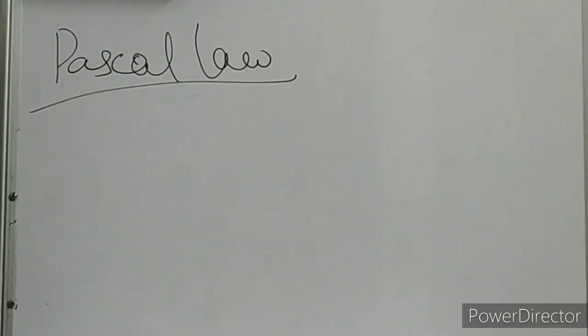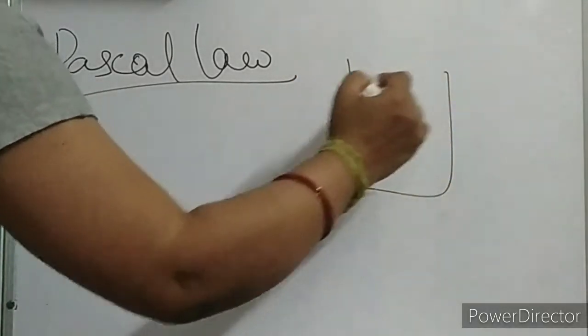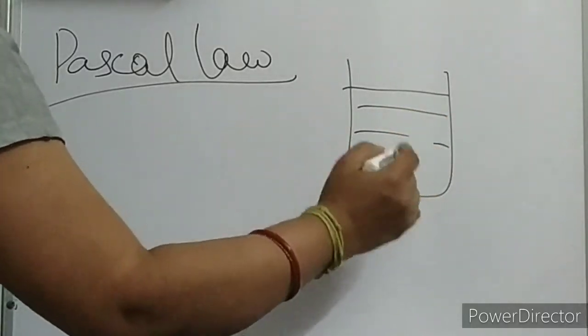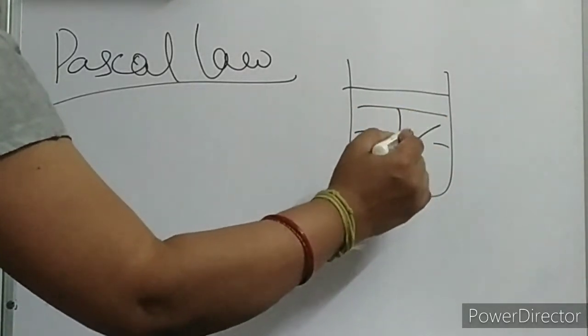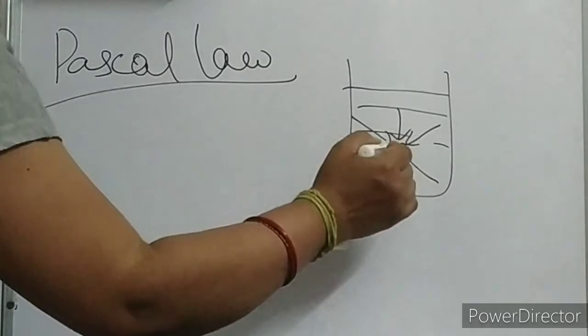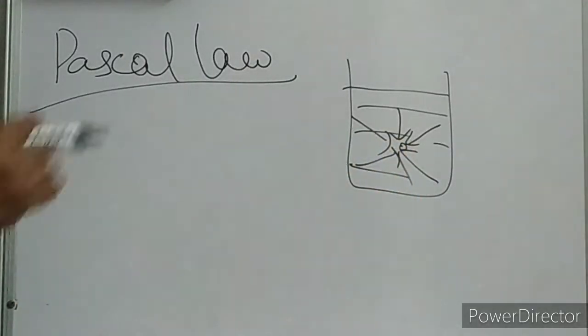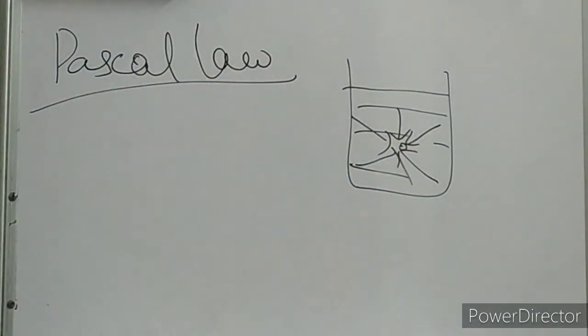So what is this Pascal's law? When a liquid is at rest, it exerts equal pressure in all directions at a point inside the liquid. Suppose the liquid is over here. At this point, the pressure is the same everywhere, children. This is your Pascal's law. Nothing great, this is not difficult.